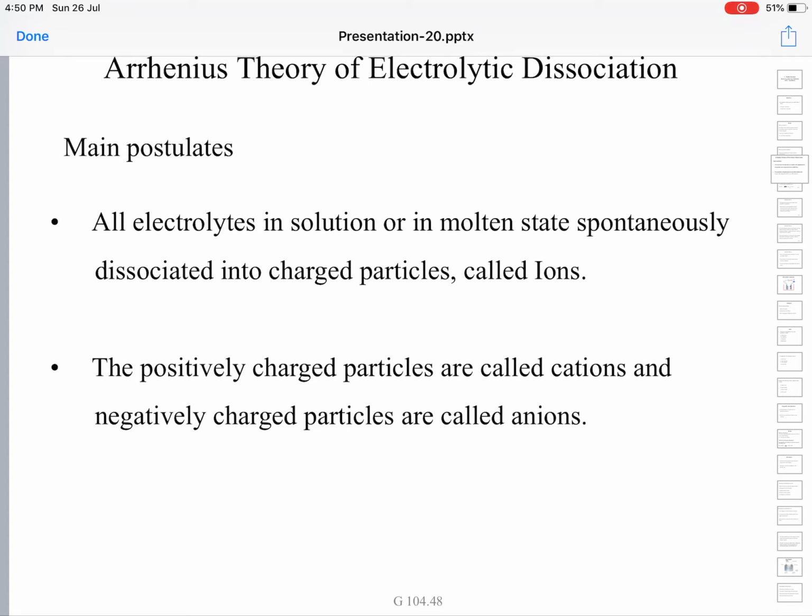And the positively charged particles are called cations and negatively charged particles are anions. Say when HCl dissociates into H plus and Cl minus ions, we have a H plus ion. This H plus ion is called a cation because it is positively charged, and the Cl minus ion is called an anion because it is negatively charged. So, all positively charged ions are called cations and all negatively charged ions are called anions.